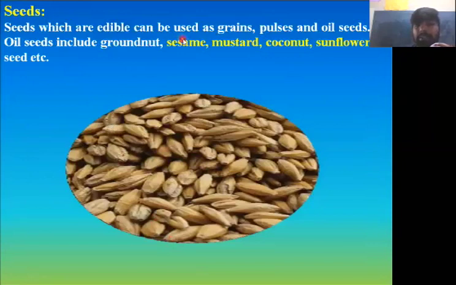Edible seeds can be used as grains, pulses and oil seeds. Oil seeds include groundnut, sesame, mustard, coconut, sunflower, etc. Understood? So in these plants the seeds are the edible part.